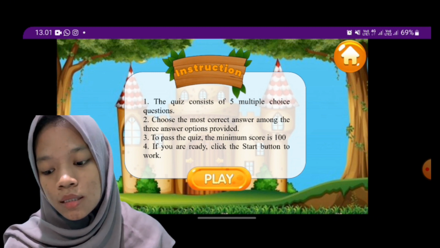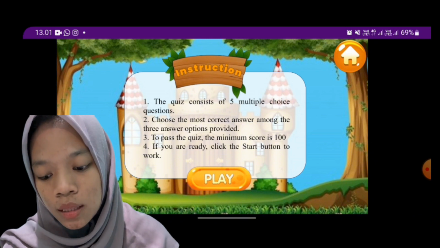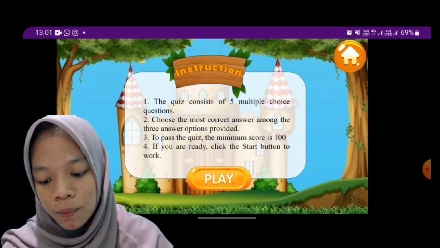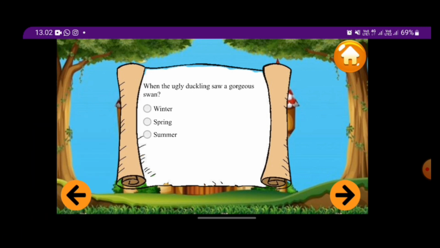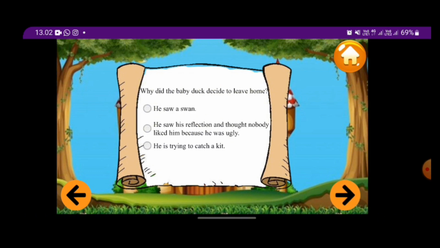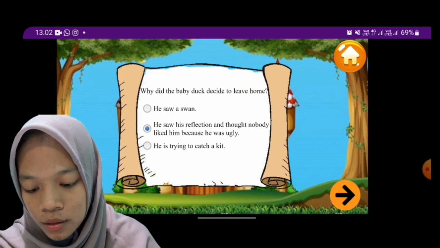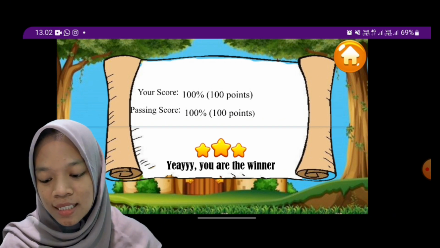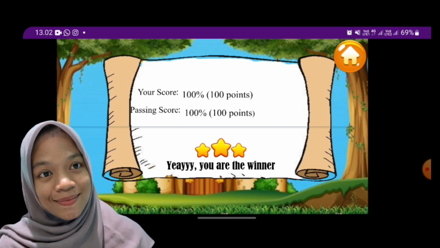Okay, this is the question about the text in the example. Okay, your score is 100%. Yay, you are the winner.